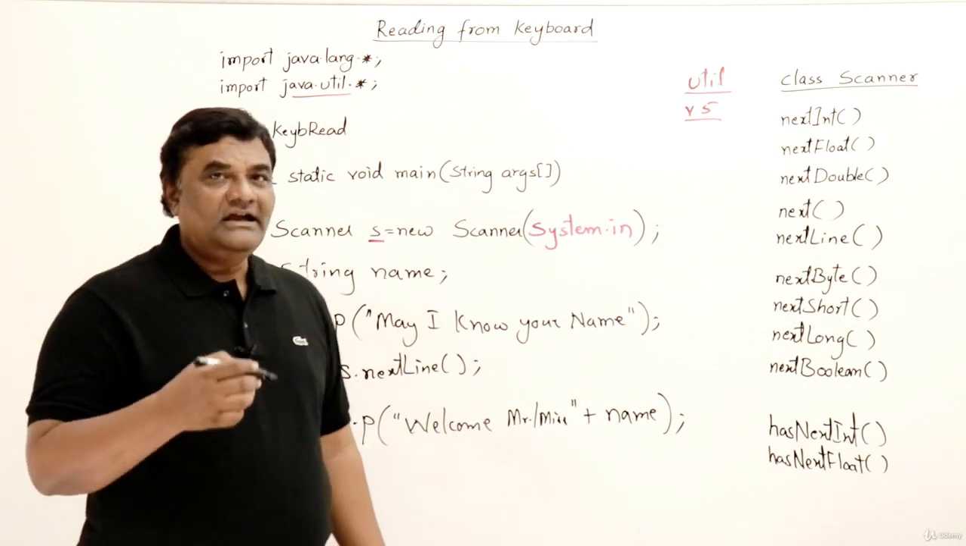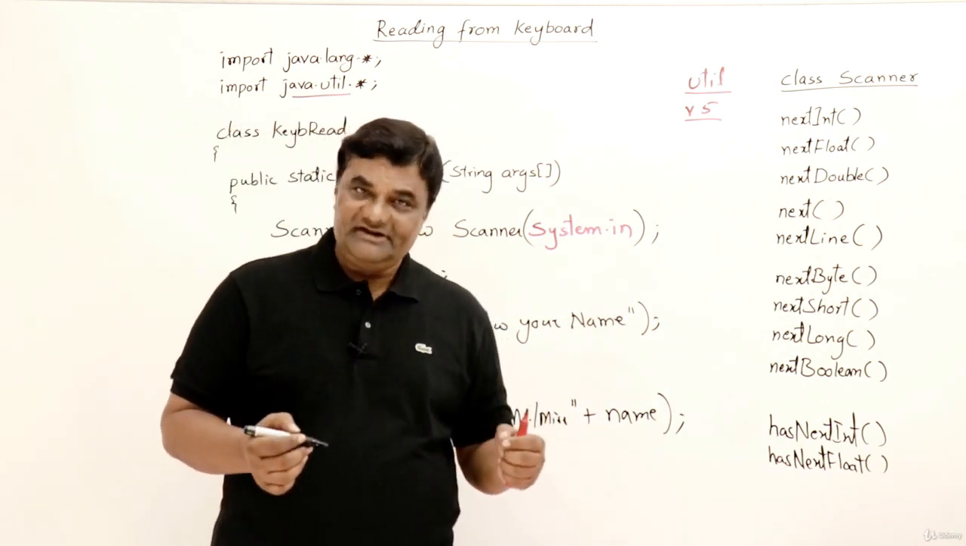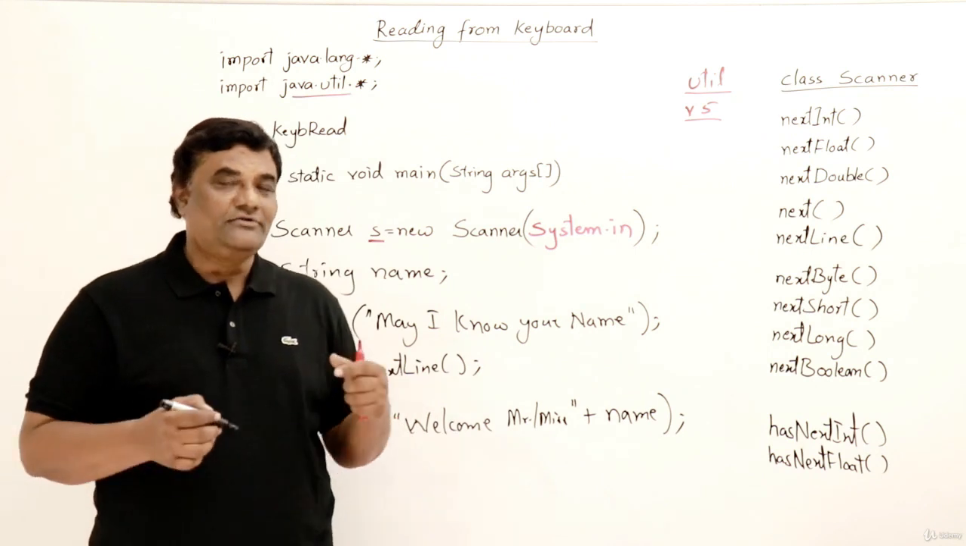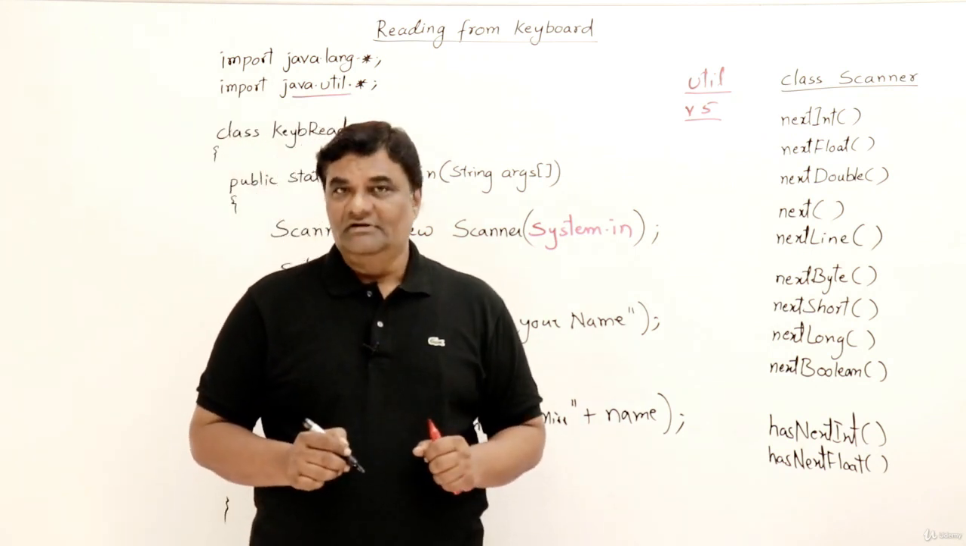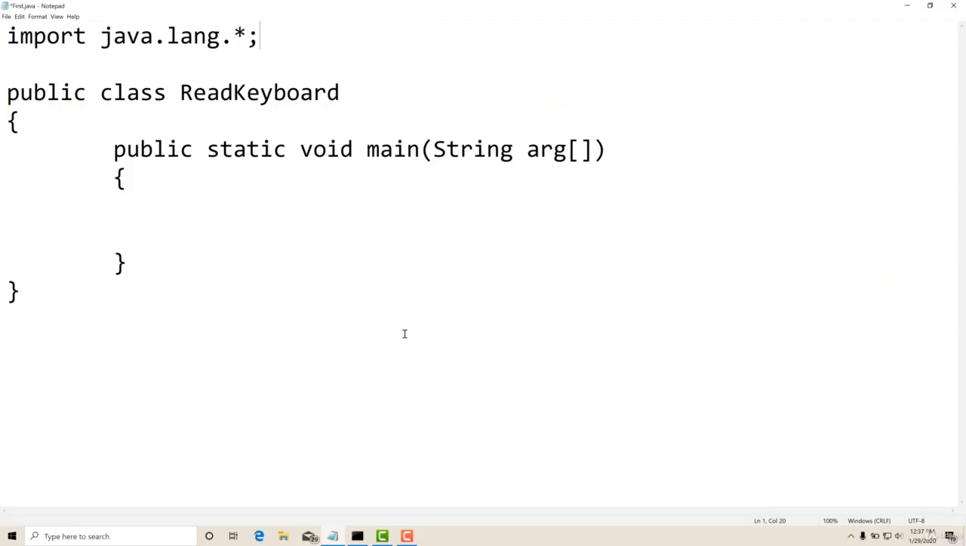So that's all. I have shown you how to read the data from the keyboard. This is the simplest way in Java for reading the data from the keyboard. So that's all in this video. Let us look at the demonstration for reading from the keyboard. Already I have explained it on the whiteboard, so the same thing I will demonstrate and show you, and I will show you a few more details.